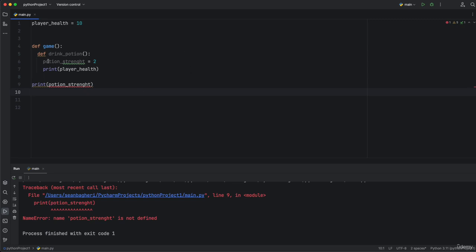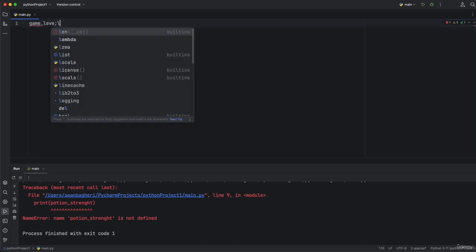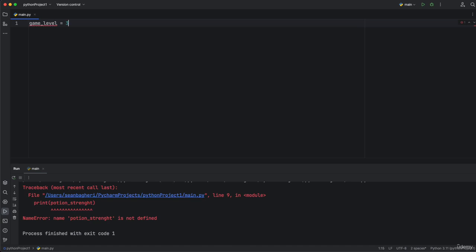Now, one of the things that I want you to remember is that there are other block types of code that we have in Python. For example, one of them is the if and else statement. So, let's write some code real quick. I'm just going to say, for example, game level equals 3. Let's say we have a game where we have a level and we're going to spawn different enemies based on the difficulty, right? So based on what kind of difficulty they're at.